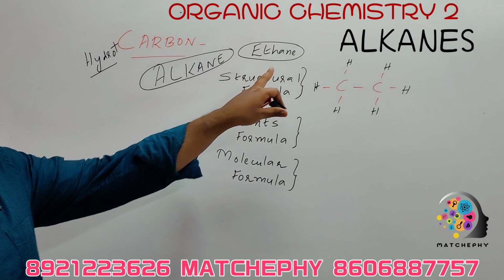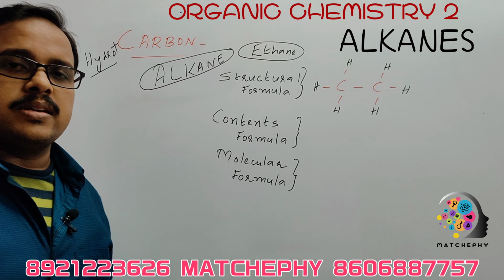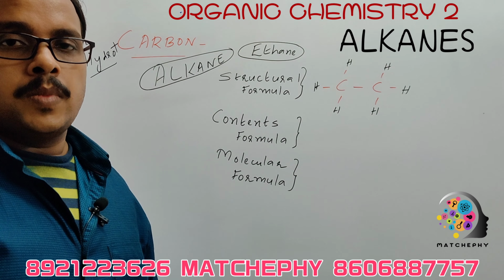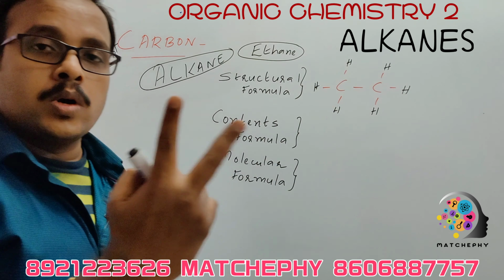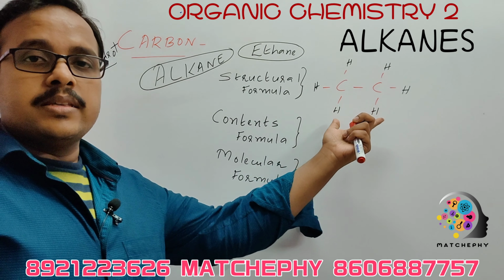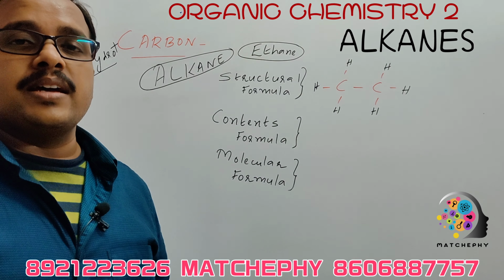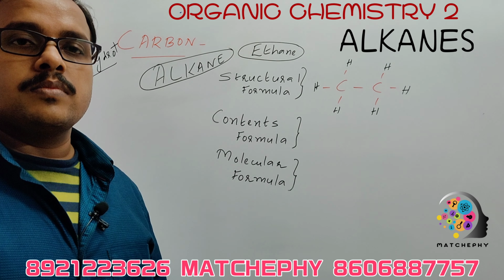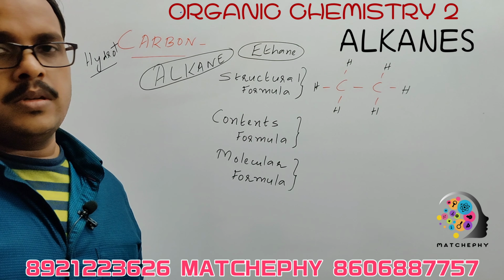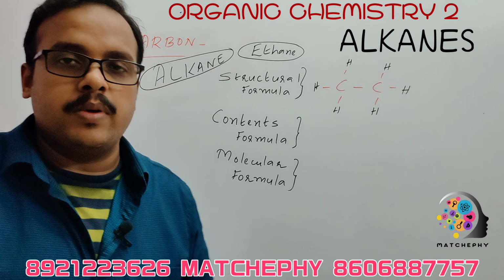Ethane. Here we can distinguish, like alkane means ANE. If ANE is ending, then we can say that it is a saturated hydrocarbon or it has only single covalent bond between the atoms. And ethane means there will be 2 carbon atoms. And how many hydrogen atoms are there? It is like 6 hydrogen atoms are there. So in this, how many carbon atoms? 2 carbon atoms, 6 hydrogen atoms. So we write the formula for, what is this? This is called the structural formula.